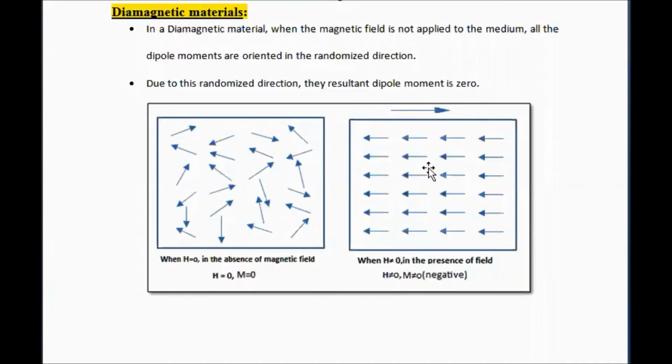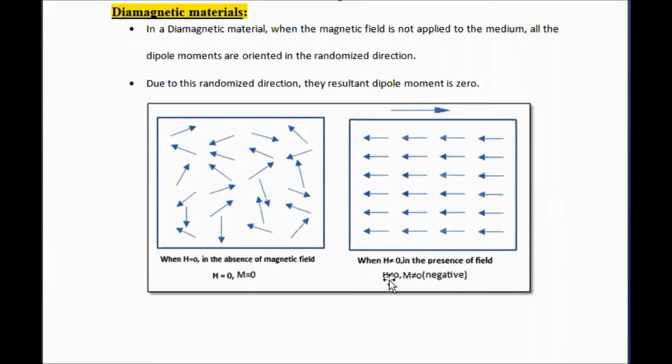So it shows that in the diamagnetic material, when the magnetic field is applied, the dipoles gain energy. After gathering the maximum amount of energy, they align parallel to each other, but in the direction opposite to the applied magnetic field.